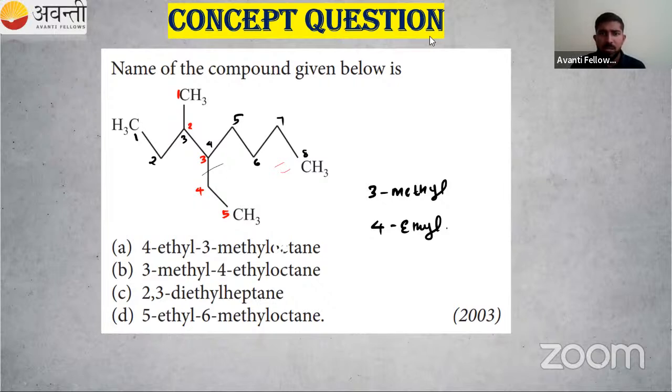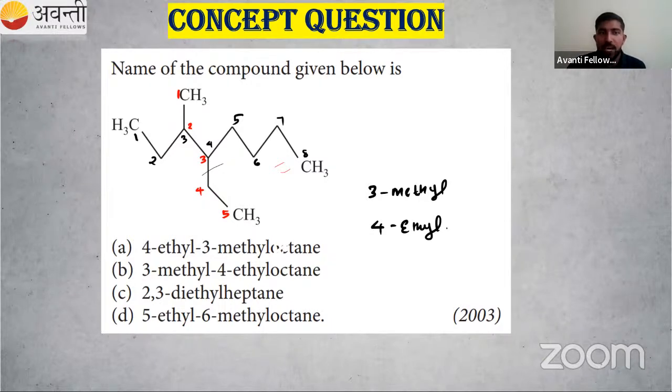3-methyl or 4-ethyl? In alphabetical order, E is first. So 4-ethyl or 3-methyl, which one is first? Yes, great, I got the correct answer. So which one is the correct one? JNV Srikakulam students, okay. So we are learning the things. If you are making mistakes, that is good. So we will study the things.